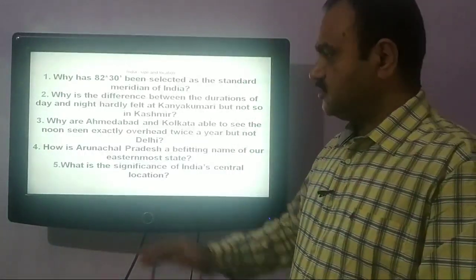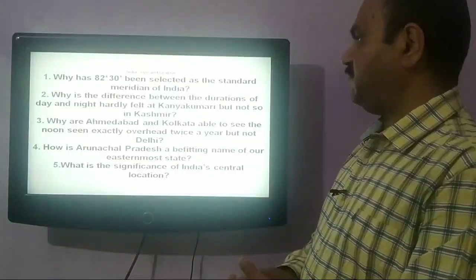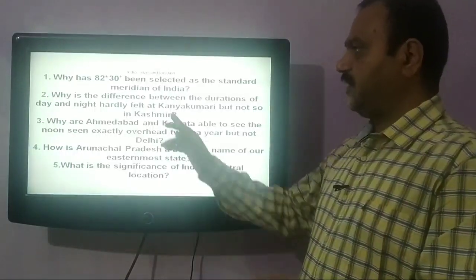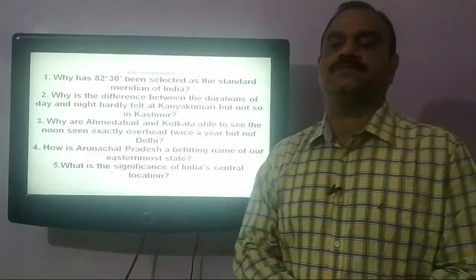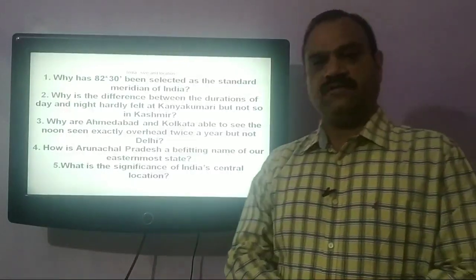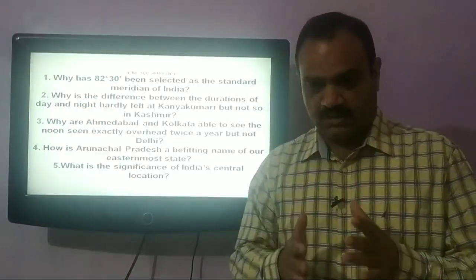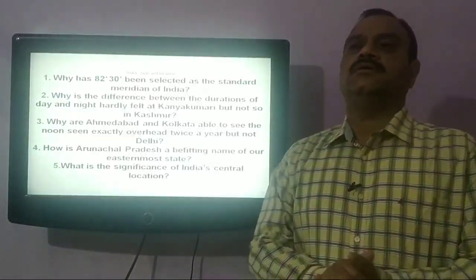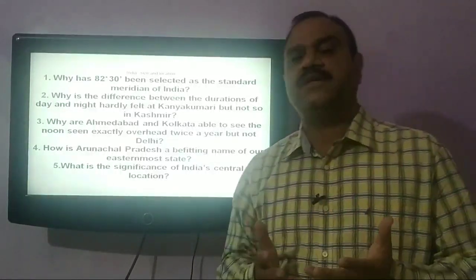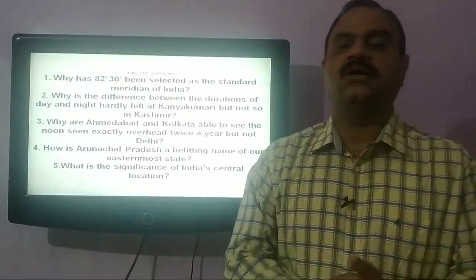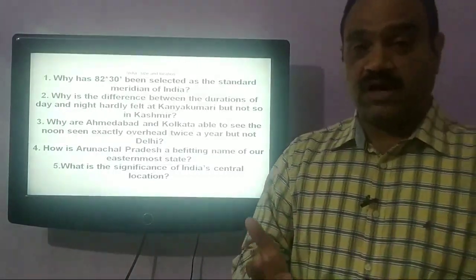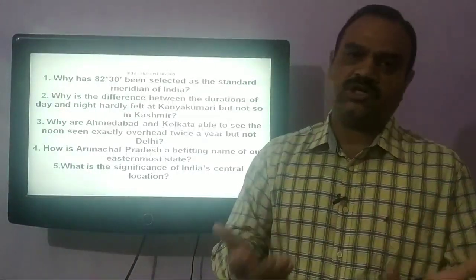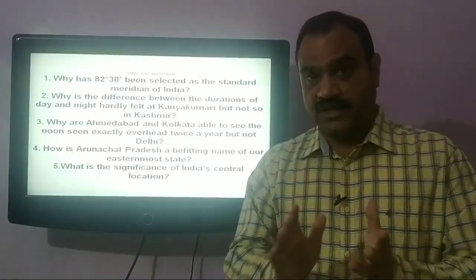Our next question is, why is difference between duration of day and night hardly felt at Kanyakumari but not so in Kashmir? So we have to understand this, that at equator there is hardly any difference between day and night. Day is almost of 12 hours and night is almost 12 hours at the equator.